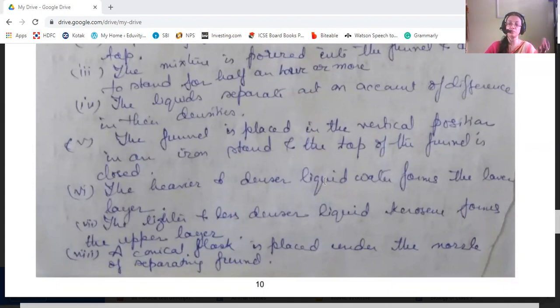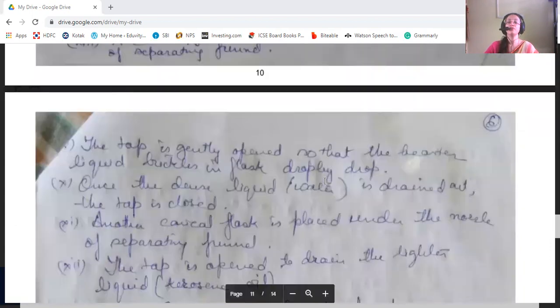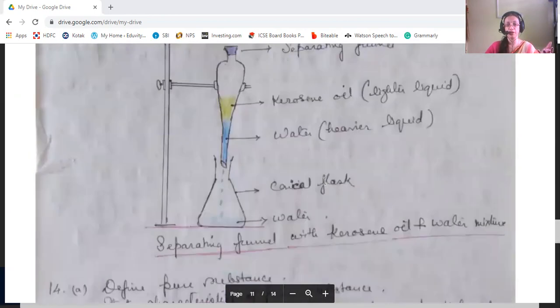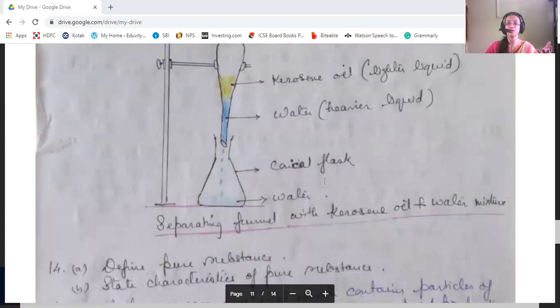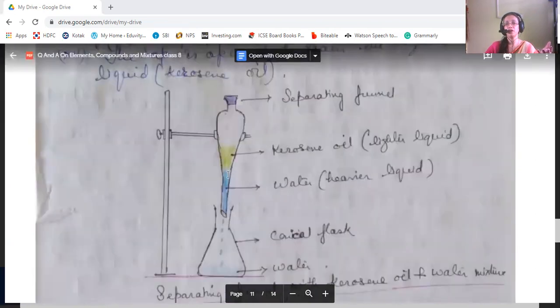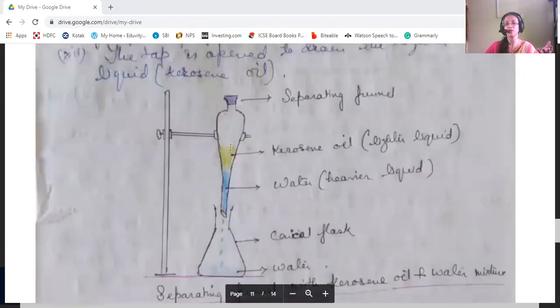Then a conical flask is placed just below the nozzle. Then first we take out the water. As it is heavier, it will come out, and then we'll collect the kerosene oil in another beaker. Okay, like this. This is the process. See, the separating funnel is attached. In this conical flask, kerosene oil is above, water will be down.